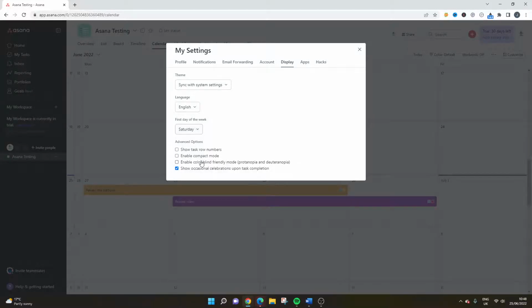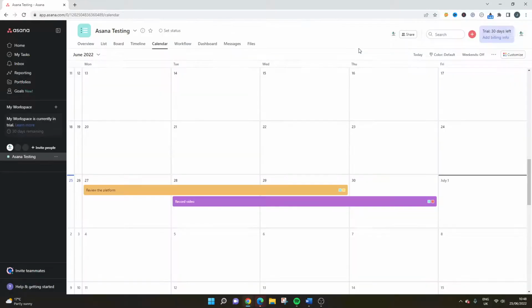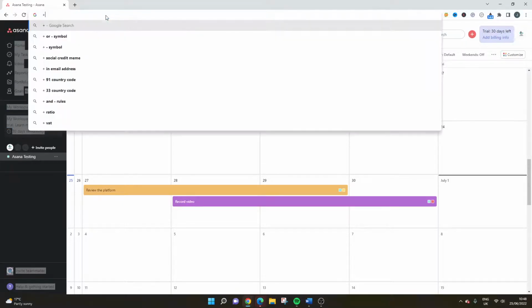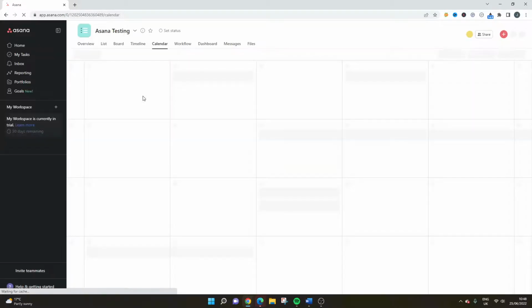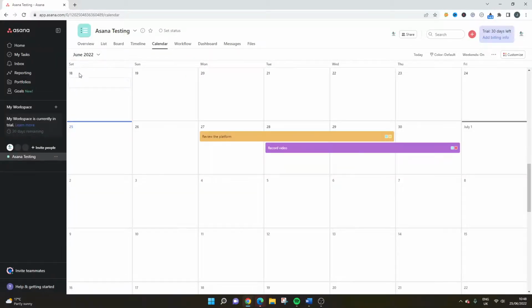Let's change it to a Saturday to show you what that looks like, so that you don't need to press save or anything. It's just going to automatically update that, and that's going to apply to all of the projects in your account or in your tool. And then if we go here, you'll see here that, let's go July. Just resync it. I might even refresh actually. Oh, pressed the wrong button there. Refresh. You should find that on the left hand side, the first left tile, you will see Saturday.